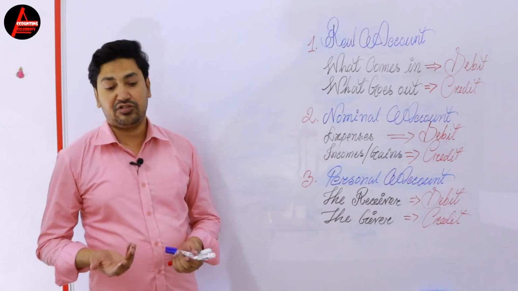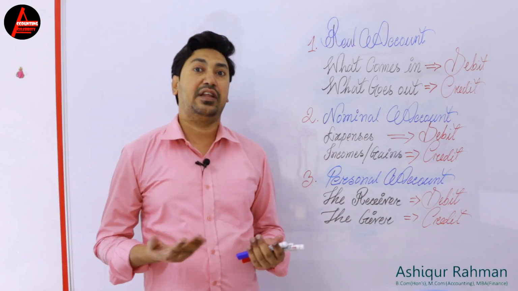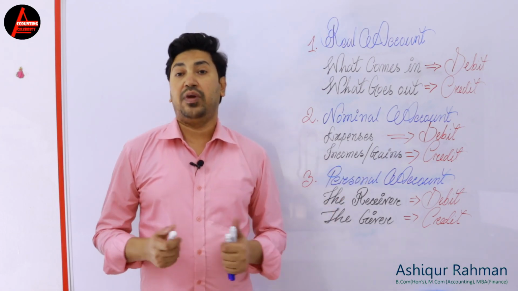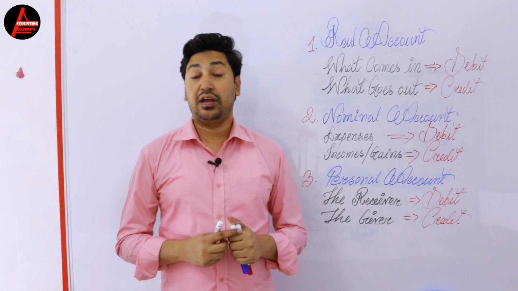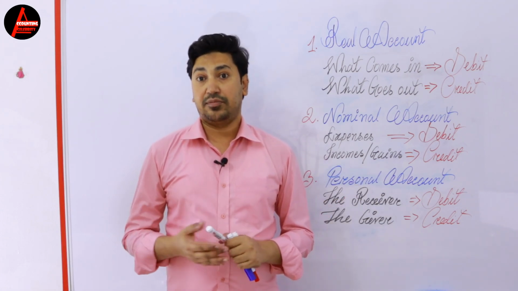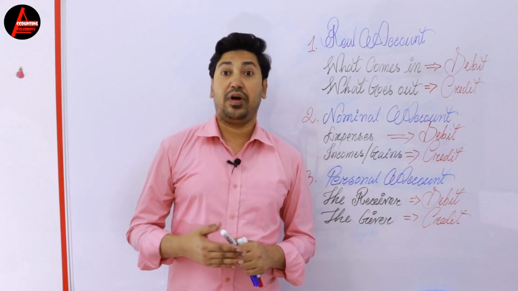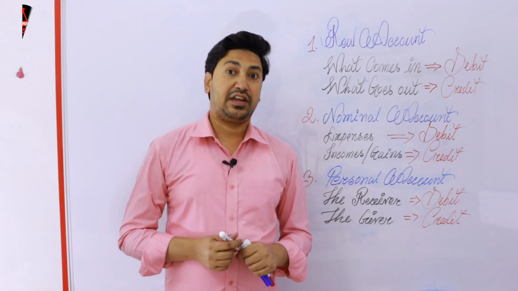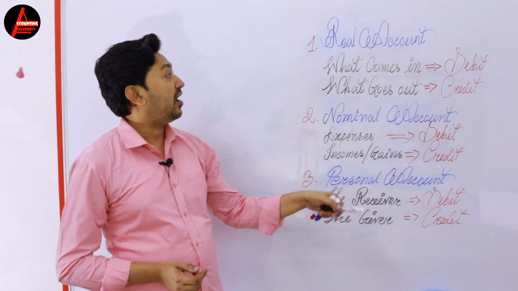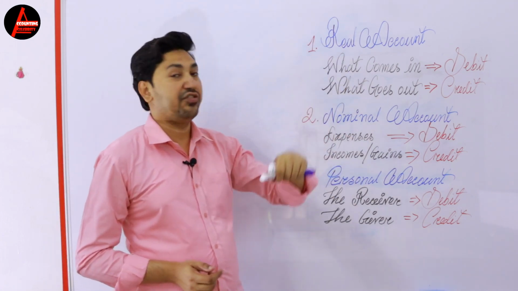Real account is actually asset thing, physical thing. You can see, you can touch, like furniture, equipment, and land and building, and fixtures, motor vehicle, these types of thing. When you buy for long term use, these are asset. So and these all assets include this real account.